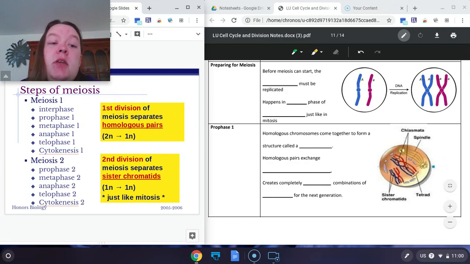So the steps of meiosis are going to look similar to those of mitosis. They have the same names. The only difference is there are 2 rounds, and each round has a number associated with it. So if you see the name of a stage and it says prophase 1, if it has a number, you know it's meiosis, because mitosis does not have numbers associated with it.